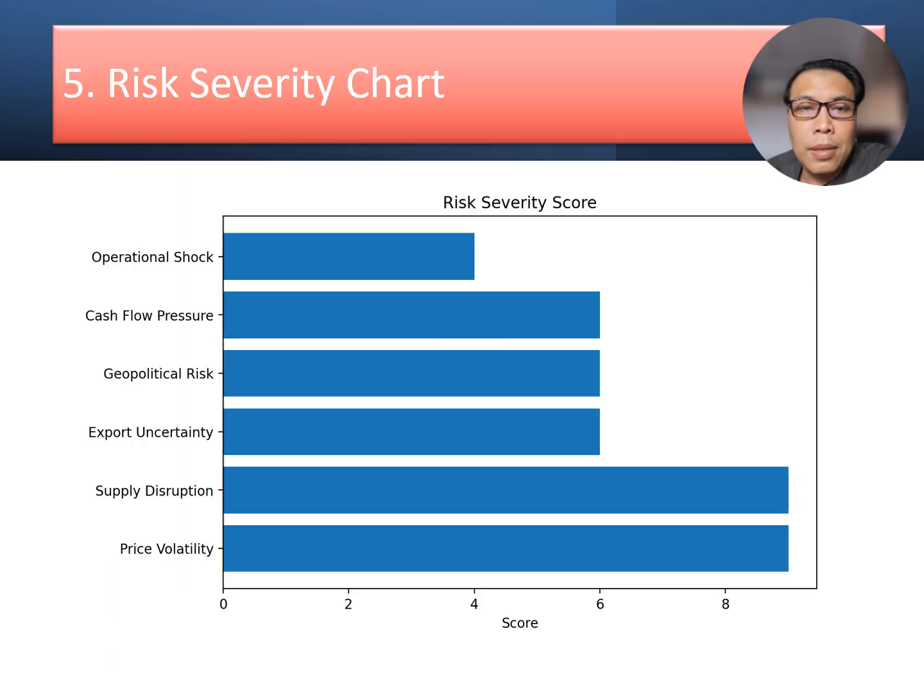Okay, so if we are moving to the risk severity chart, we can see here that we have a few different risks. There are operational shock, cash flow pressure, geopolitical risk, export uncertainty, supply disruption, and price volatility. The higher the score, the higher the severity. So for operational shock, the severity score is 4, cash flow is 6, geopolitical risk is 6, export uncertainty is 6, and then supply disruption is 8, and price volatility is also 8.